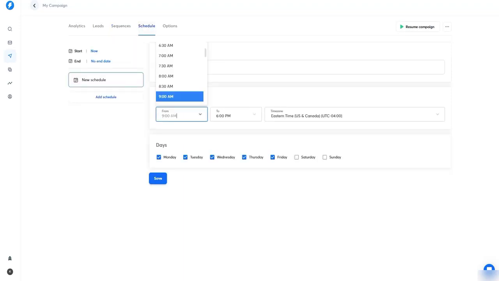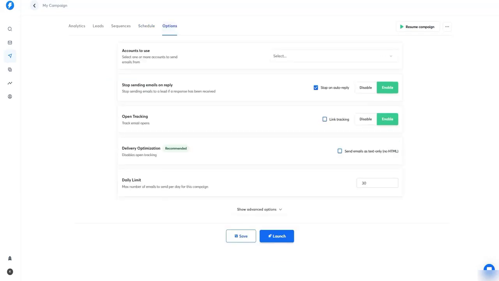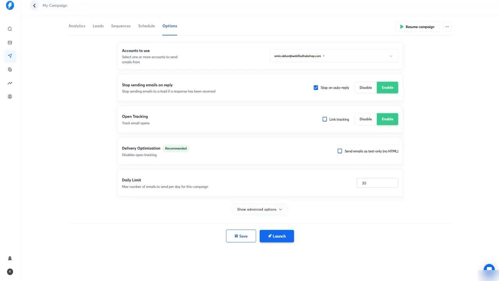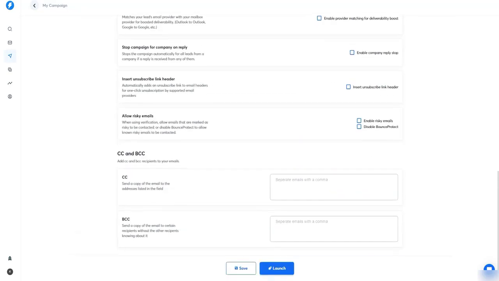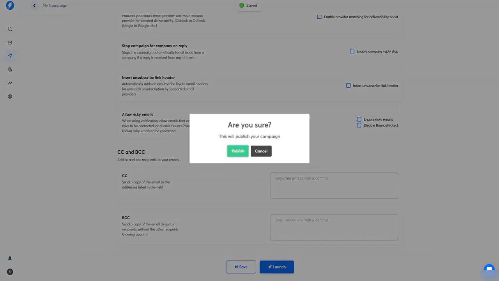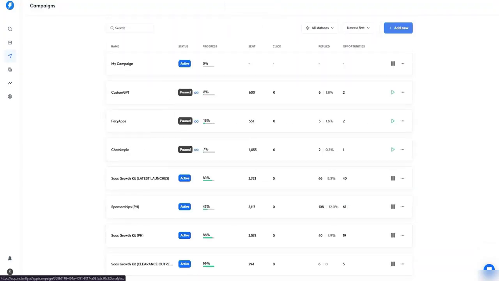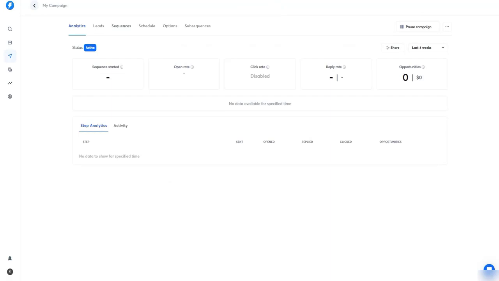From here you can just set the email timings, and here you can just select the accounts from where you want to send those emails, then how many emails and all the settings, then hit save and click launch. And here you go, the campaign is launched, and now you will see all the results here.